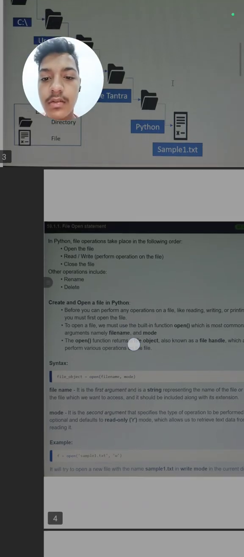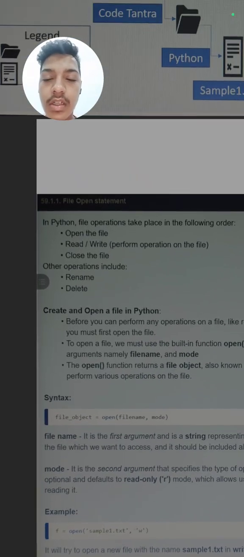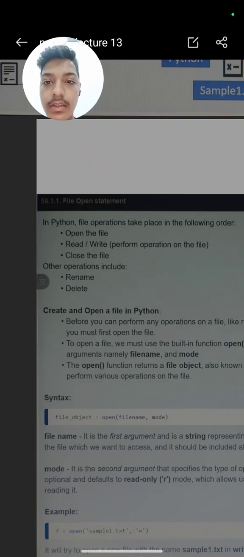So next is the file open statement. How we can open the file in Python. In Python, file operations take place in the following order. First we will open the file, as without opening we cannot do anything. Next we will read the file, or we can write or perform operations on the file. Then we will close the file. Other operations that can also be performed on the file are that we can rename the file, like we can change the name of the file, and we can delete the file.